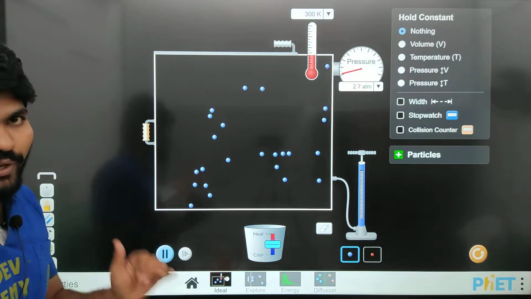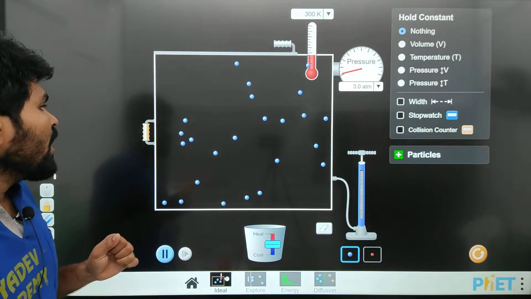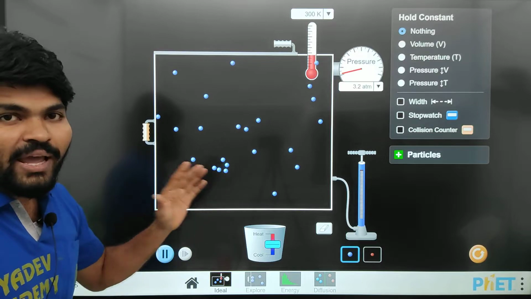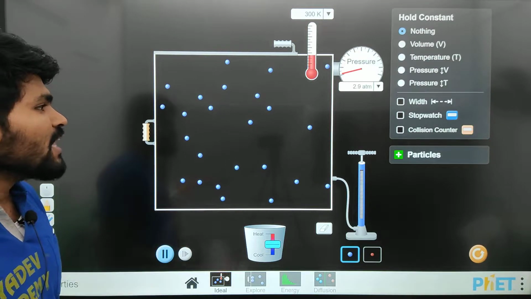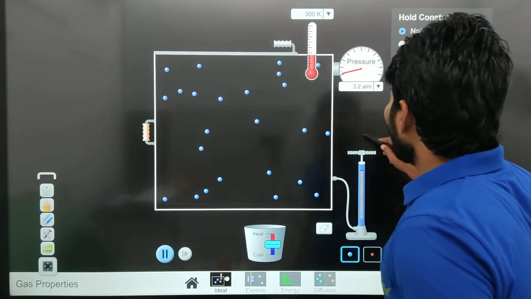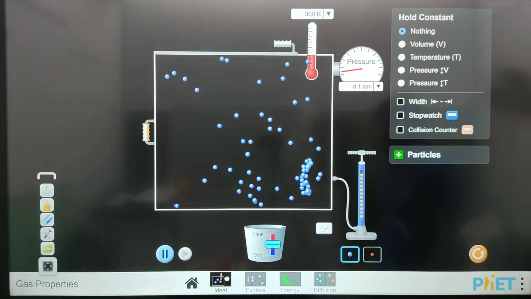These collisions are elastic collisions, and all these molecules obey Newton's laws of motion. Okay, so these are the molecules. See, here I am increasing the number of molecules like this.